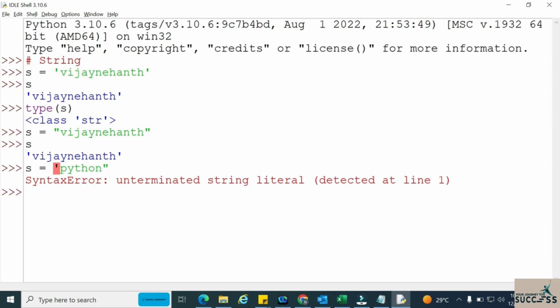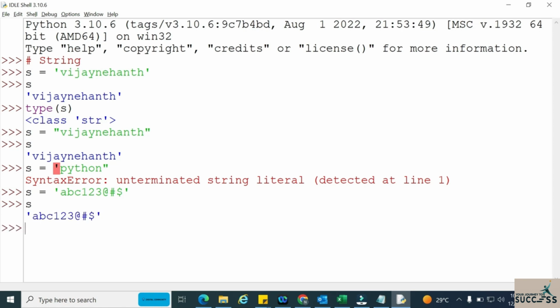Next thing is, is it mandatory to take only alphabets in a string? No, in Python we can take anything. We can take alphabets like ABC, and also we can take numbers like 1 2 3, and also we can take some special characters like @ $count. Of course those things are also allowed. It's not mandatory that we need to take only alphabets in a string. We can take anything of our choice. So let's print this and see.